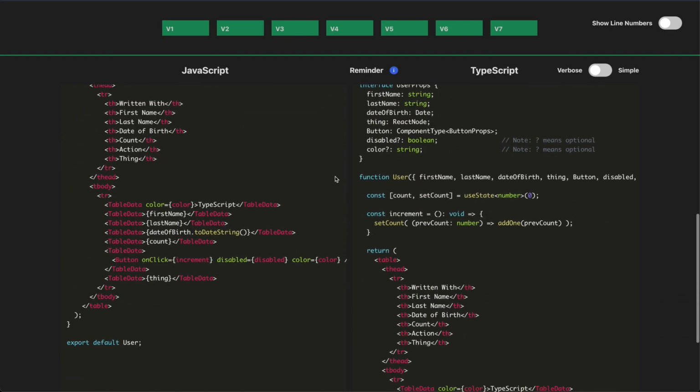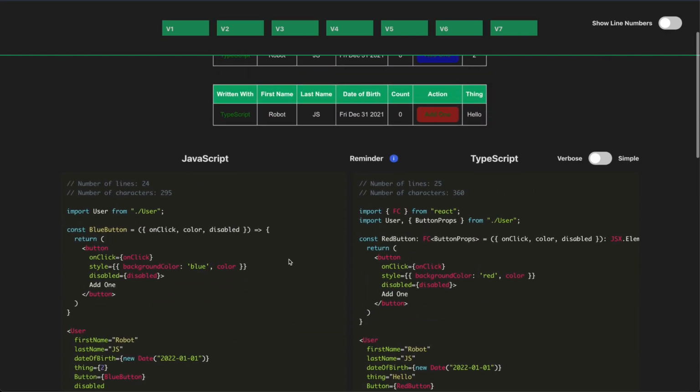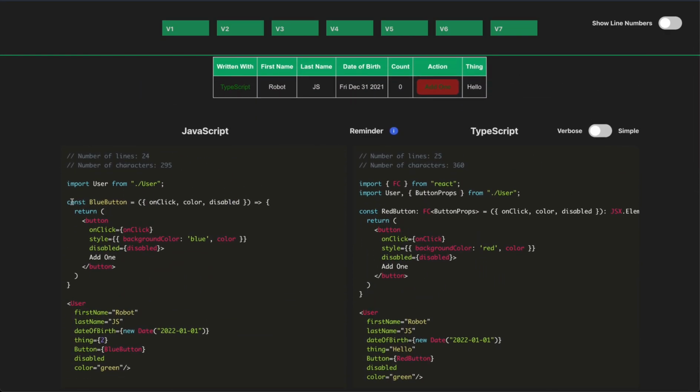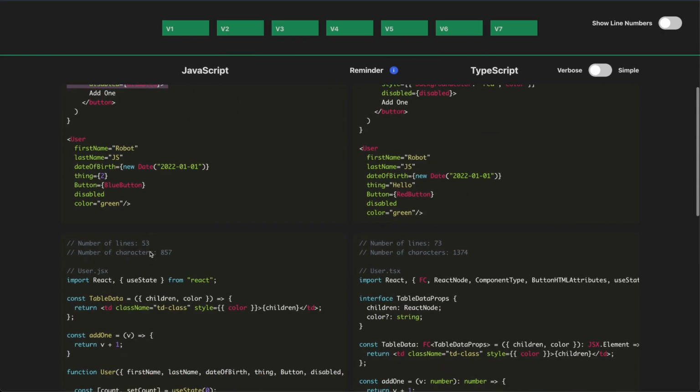If we go down to the bottom, we can see the reason for that is only on the first guy are we passing in the color to the table, first table data, and we're passing the color down to the button, and in addition, we're passing disabled down to the button, okay? So first, let's take a look at the JavaScript. In the JavaScript, our blue button component now takes two new props, color and disabled. We pass down the color to our style prop that we already had, and disabled, which is a button property. If we look down below, we can see that in the user object, we pass in color equals green and disabled, which is a Boolean value if you don't put the equals and curlies after it, okay?